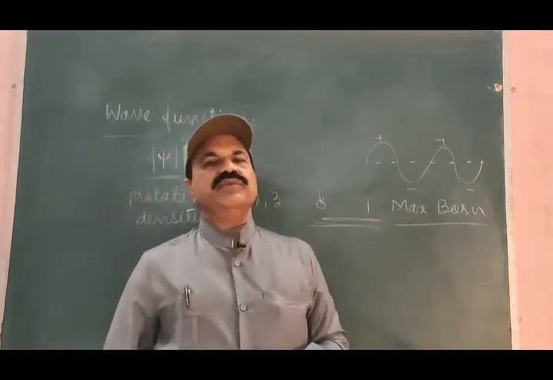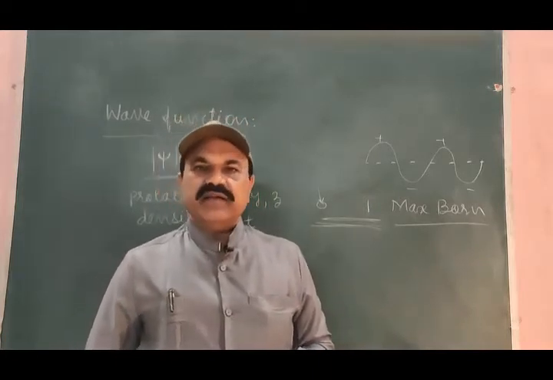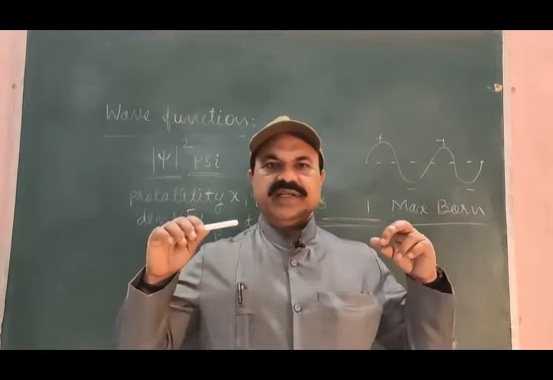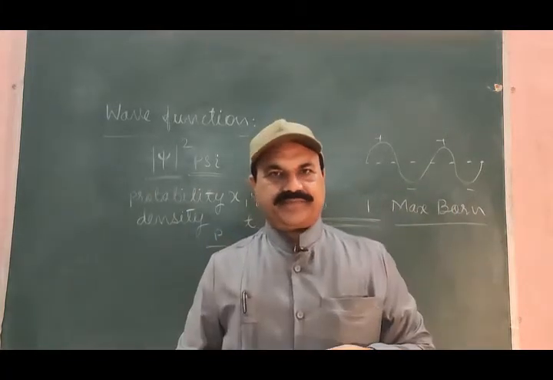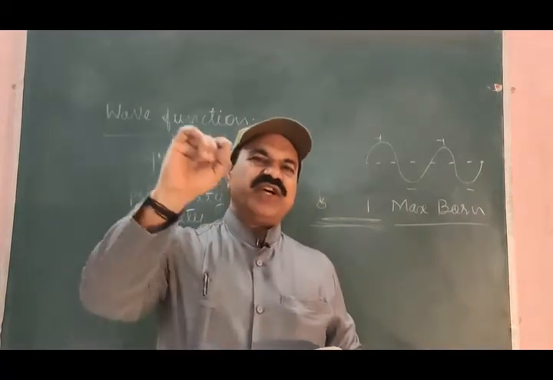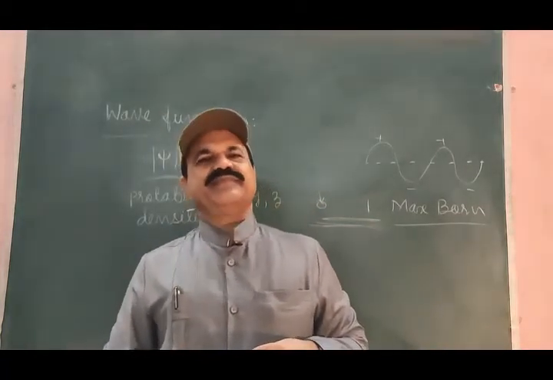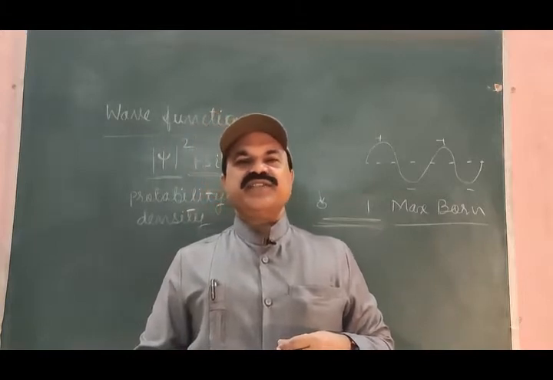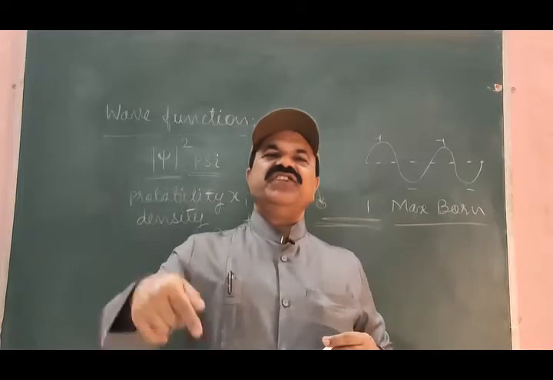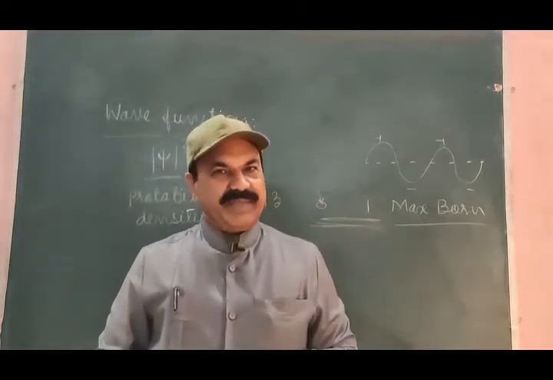Just as I told, when an electron is moving in open space, similar to material bodies which are moving in open space, it is associated with the de Broglie wave, the matter wave.